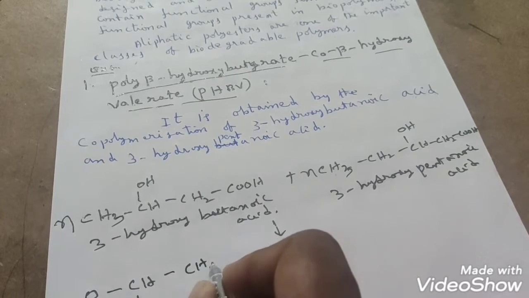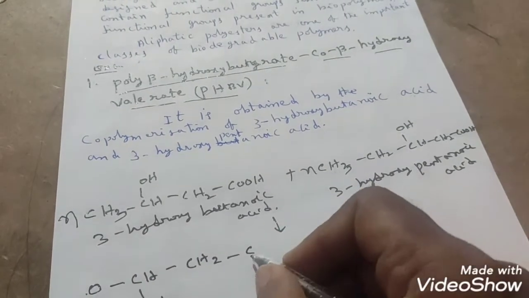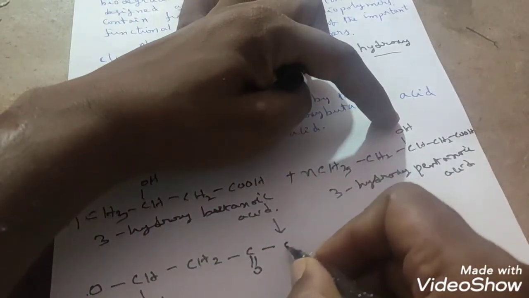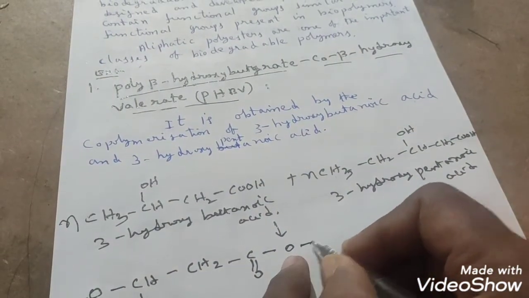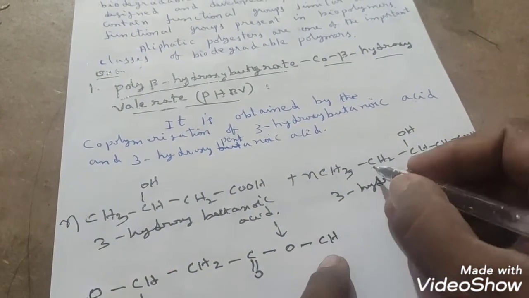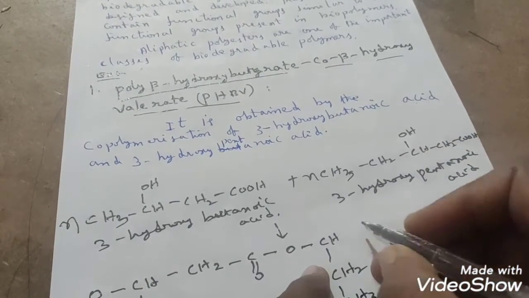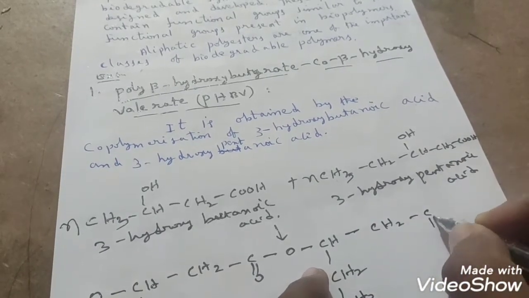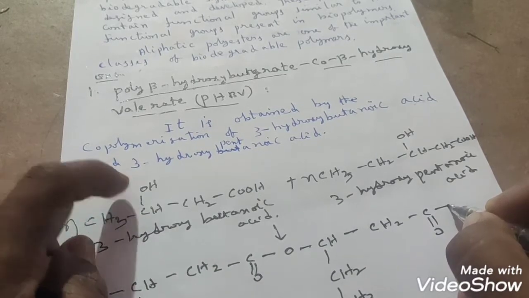CH3, CH2, C double bond O should attach with the oxygen of this pentanoic acid. Oxygen is attached with CH, and next in continuation CH2, CH3 is there on one side. On the other side, CH2, C double bond O group again participates in the joining with what?